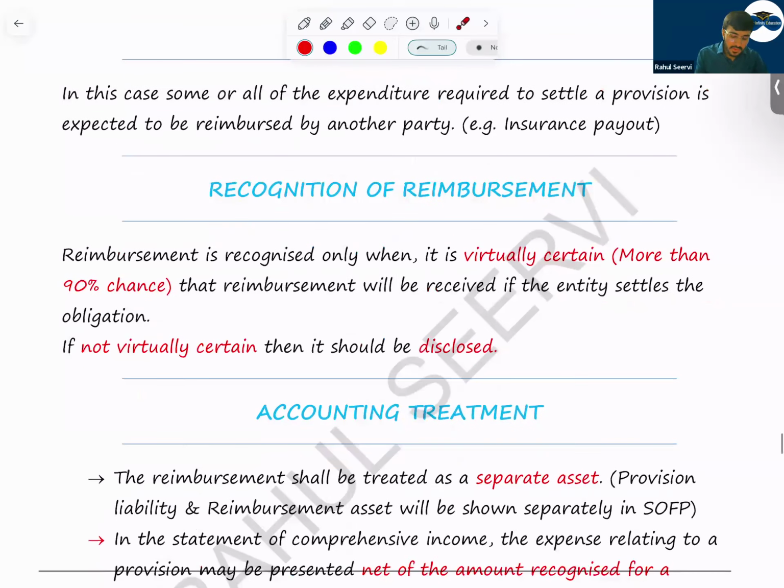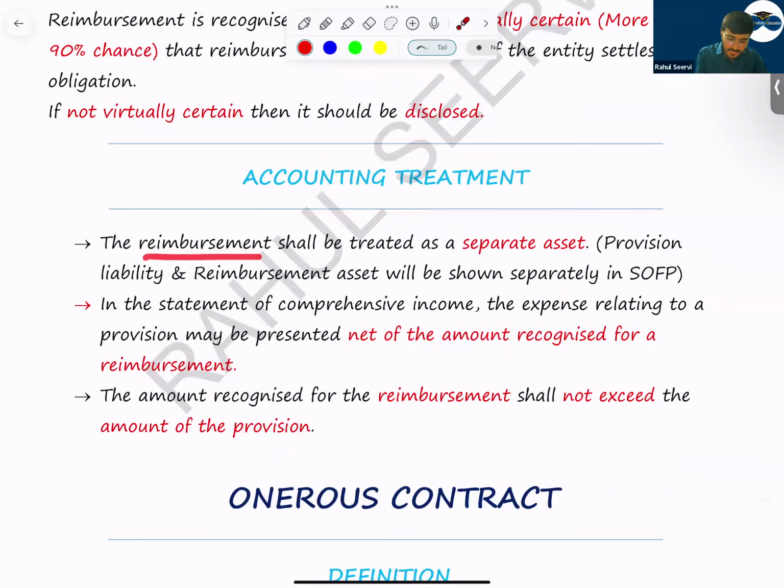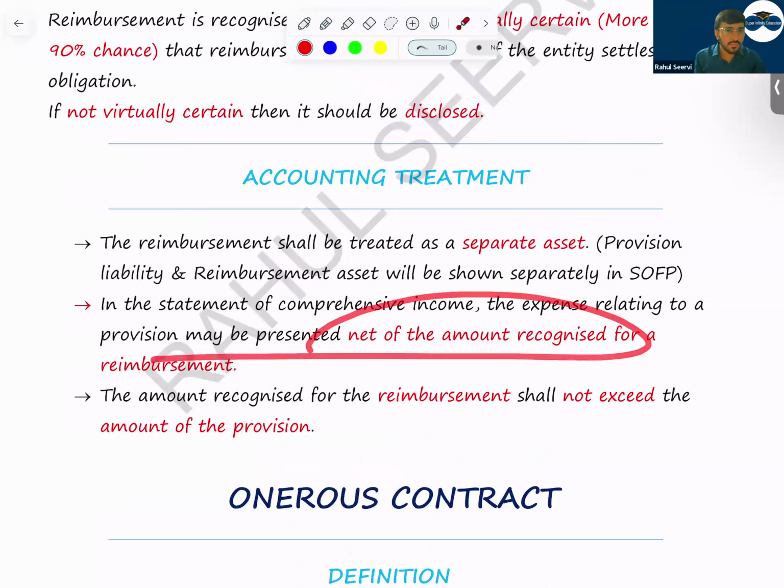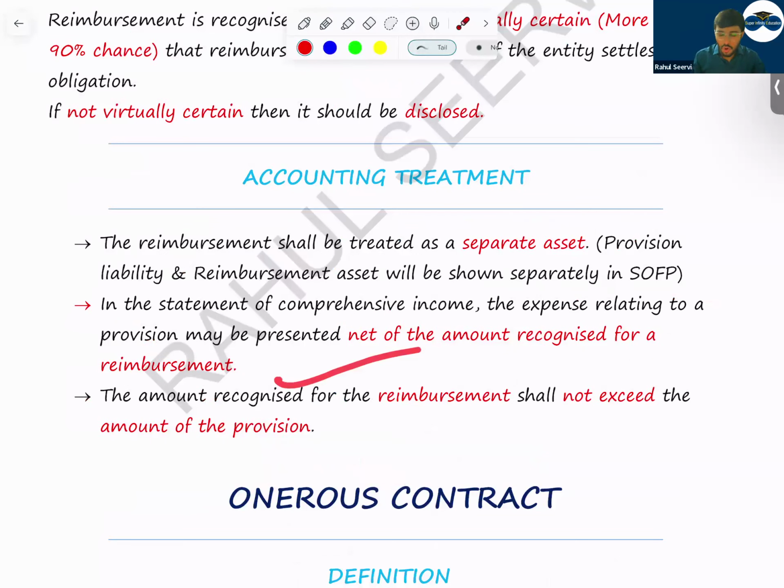Accounting treatment. The reimbursement shall be treated as a separate asset. Raju has a case, so the provision is there. As well as he is very smart, he has done an insurance on that. In that case, this is a provision, this is an asset. Can he net it off? Net off is not allowed here. He can't offset it. He should record it separately. But sir, in P&L, can we show the net amount? Yes. Offset can be done in P&L. Offset cannot be done in the balance sheet. Understand that.